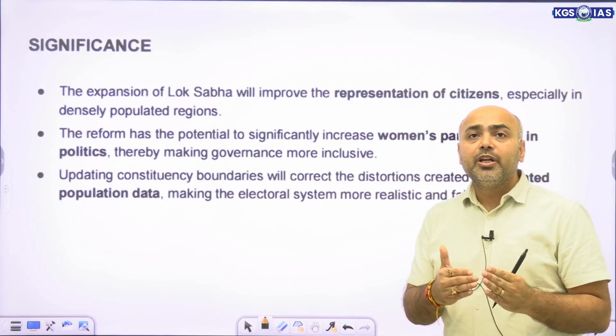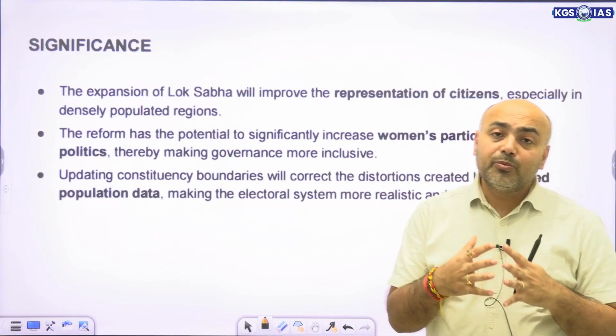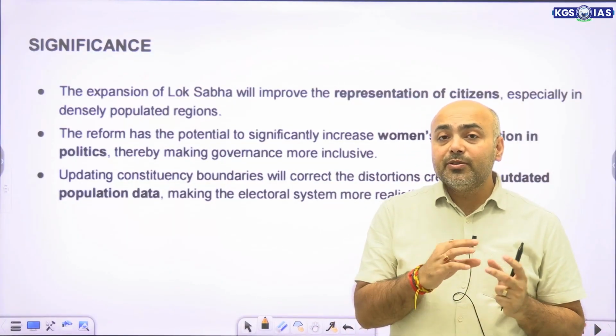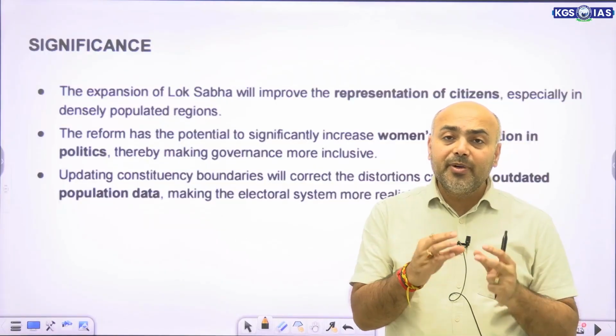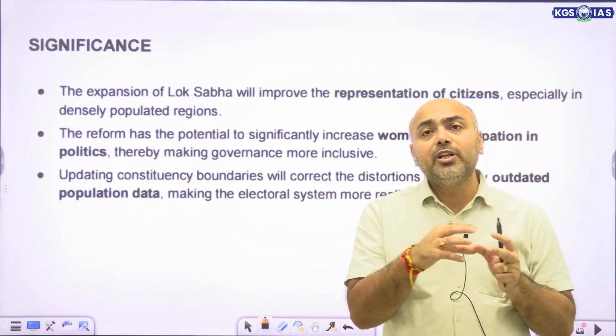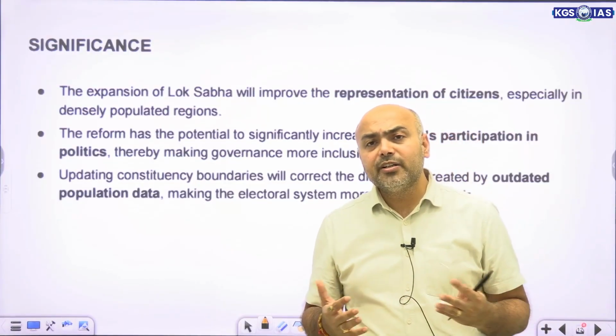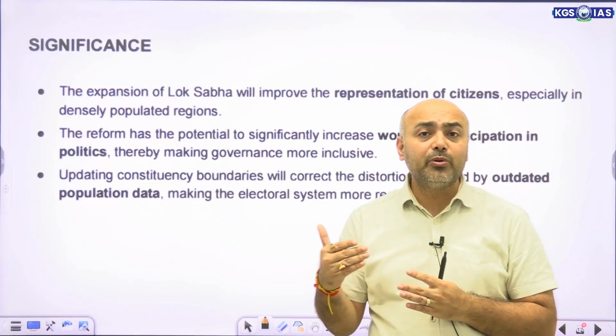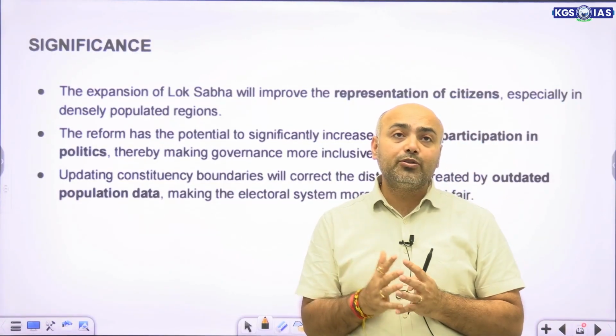As for significance, women reservation would increase participation. Representation of citizens after delimitation would be more in parity with the current population. The current representation is based on outdated data, so that also needs to be changed.